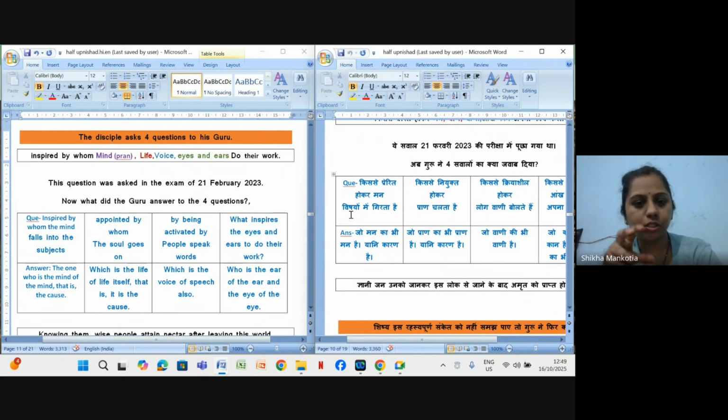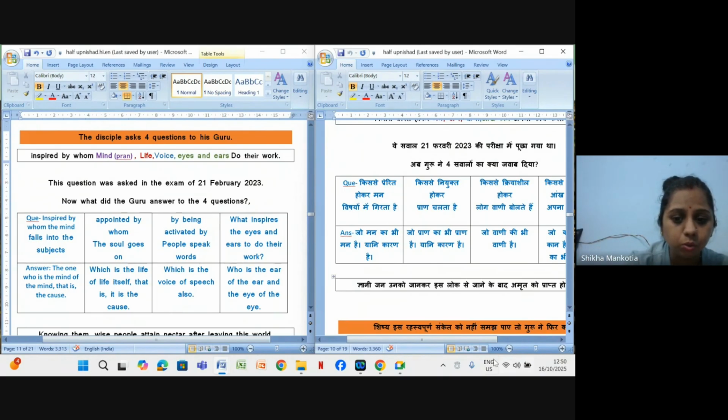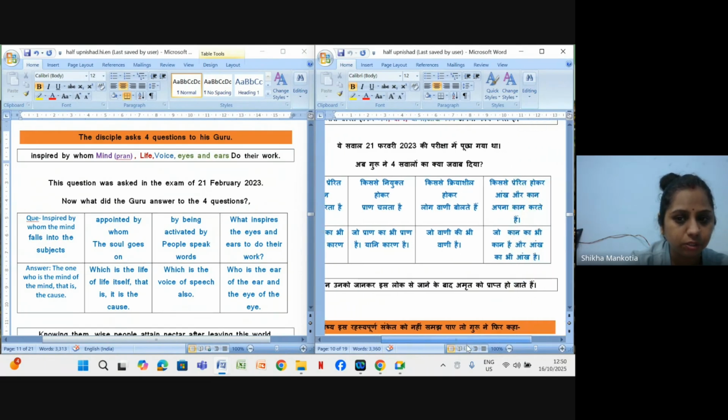So for this question, Guru answers, which is the voice of speech also, means whatever we are speaking, so there is a supreme power behind it also, right? जो वाणी की भी वाणी है, in Hindi we call speech as वाणी, so जो वाणी की भी वाणी है, that is the cause. What inspires the eyes and ears to do their work, ठीक है, which is the force who is helping to do the duties of eyes and ears, ठीक है.